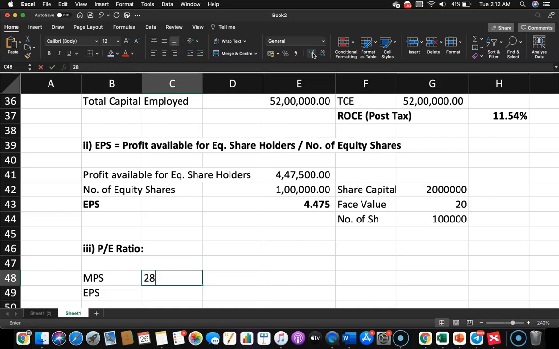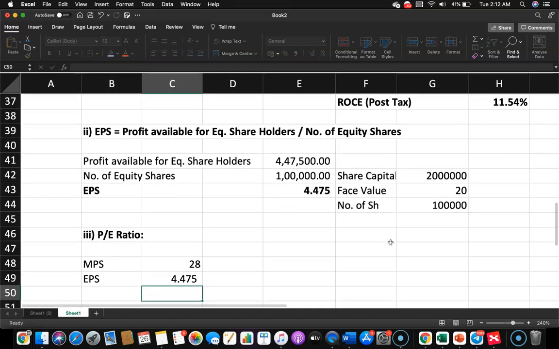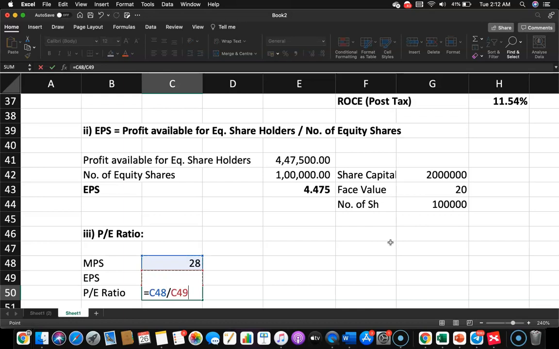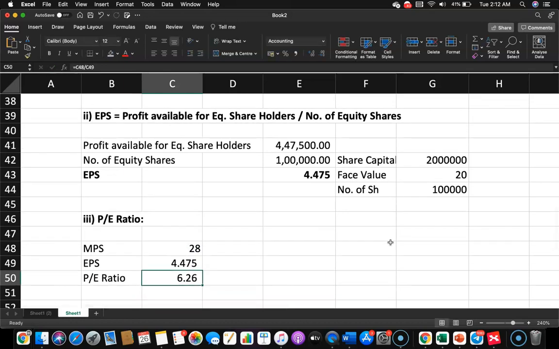It is 28 rupees. And earnings per share is 4.475. So now finding the PE ratio becomes very simple, because it is basically market price divided by EPS. Okay, it is 6.26. It means this particular share is traded in the market at 6.26 times its earnings.